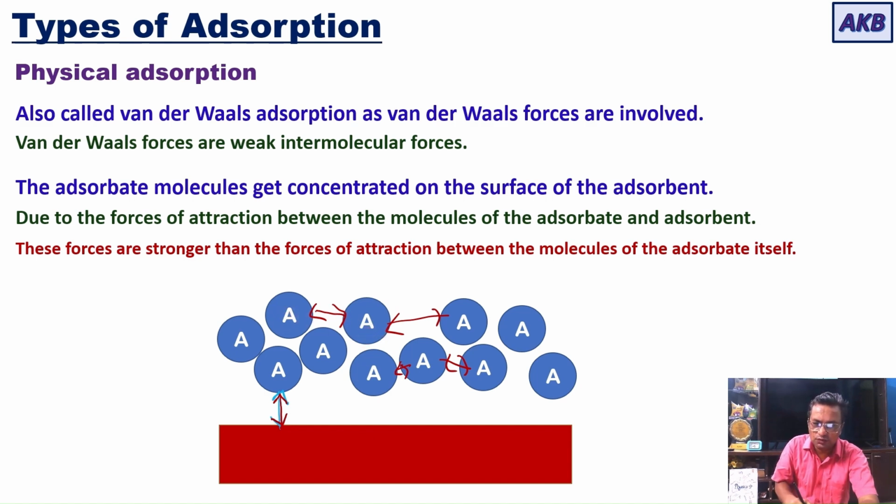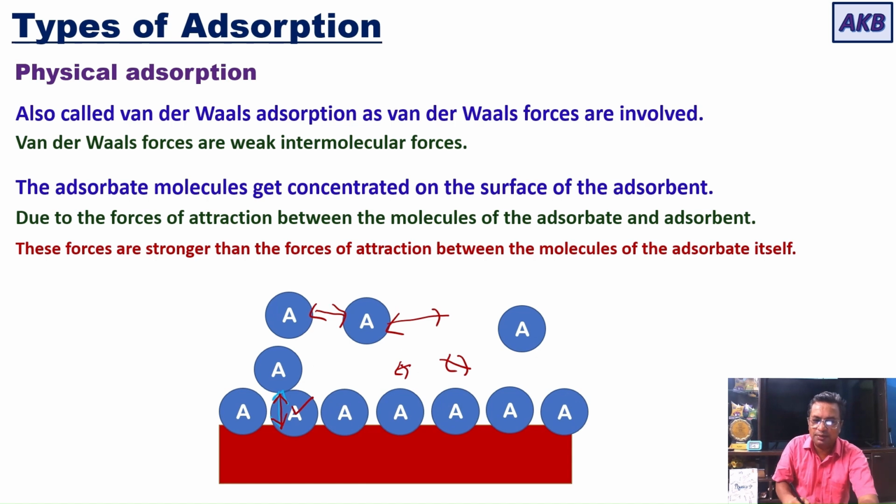So when these forces become stronger, what happens? Those gas molecules are going to get preferentially concentrated on the surface of the adsorbent. So in this way, gas A, molecules of A, have concentrated on the surface due to the intermolecular forces of attraction between the adsorbent and the gas molecules. So this is how physical adsorption occurs.